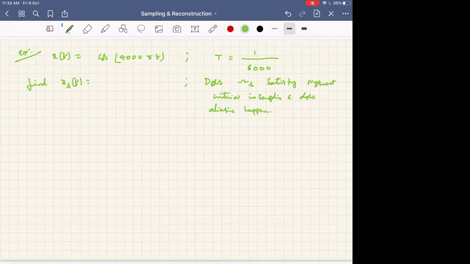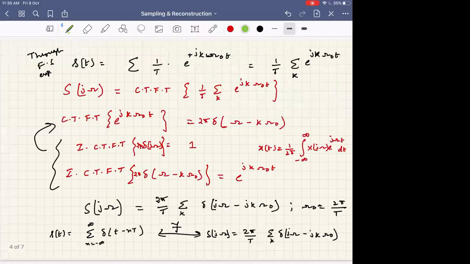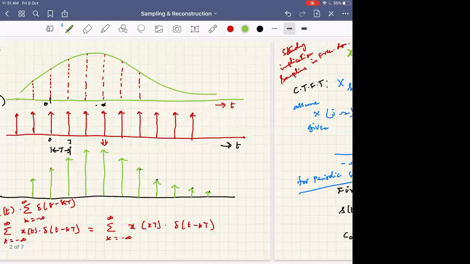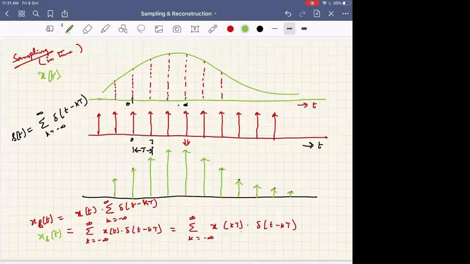Subsequently, what is of interest for us to see is x of n, the discrete signal. So far we have not come to x of n. X of n is nothing but what? We sampled and got x of kT or x of nT. If you want to represent this as a sampled signal, this is xs of t.